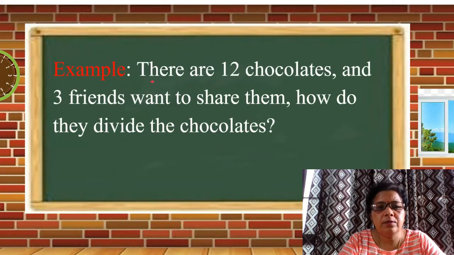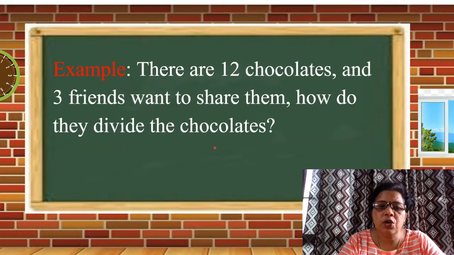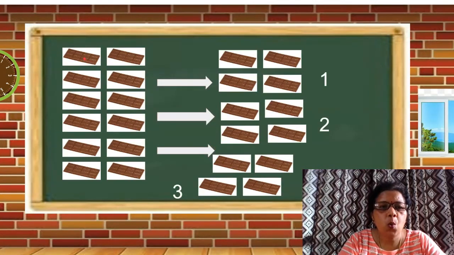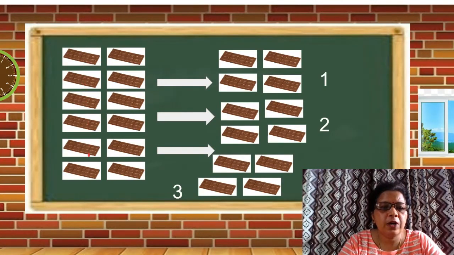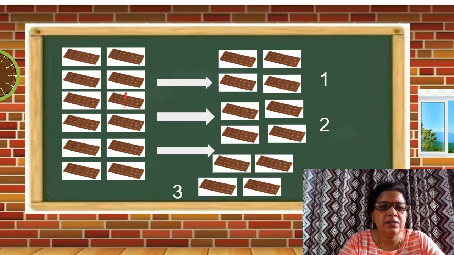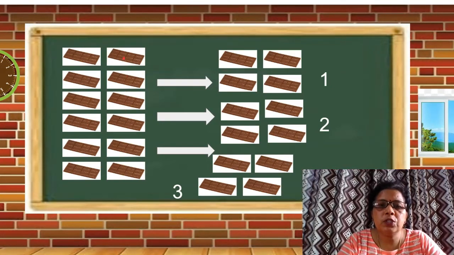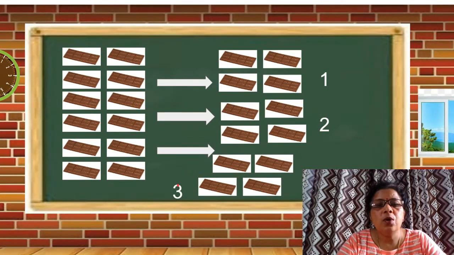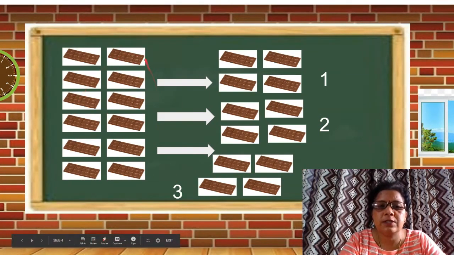Let's take an example. There are 12 chocolates and 3 friends want to share them. How do they divide the chocolates? Let's see. Students, 1, 2, 3, 4, 5, 6, 7, 8, 9, 10, 11, 12. Total chocolates 12. And number of friends 1, 2 and 3. 3 friends are there. So we have to divide these 12 chocolates among 3 friends.